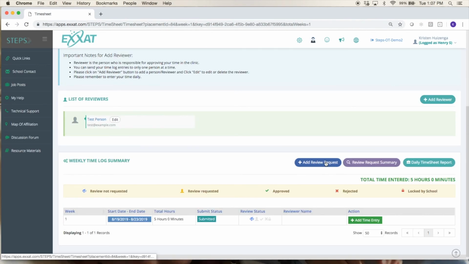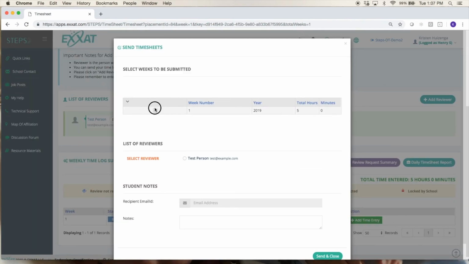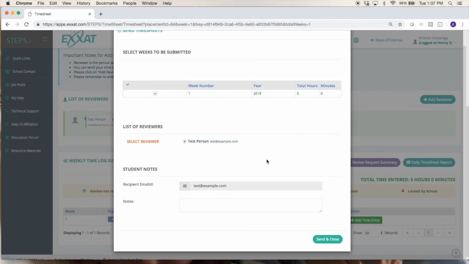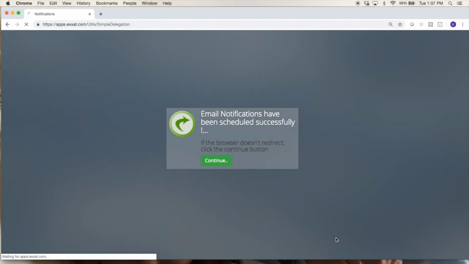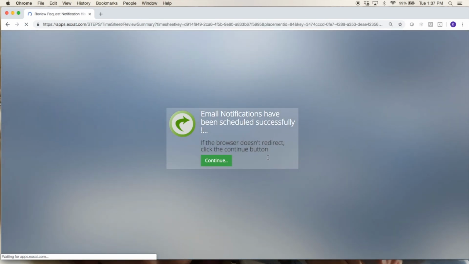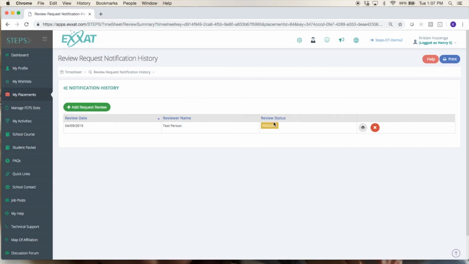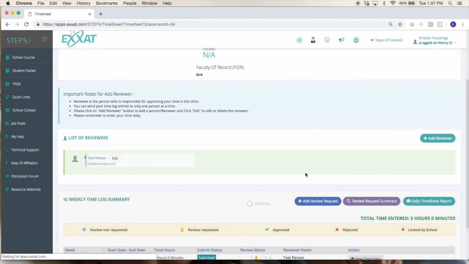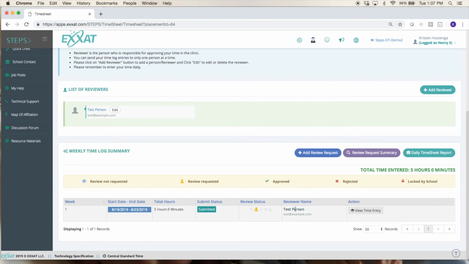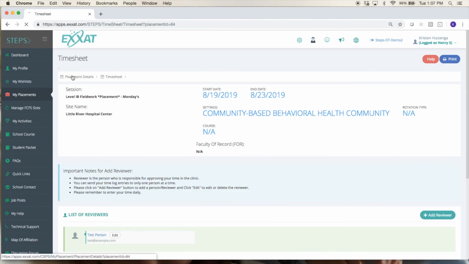So you'll see here you can add a review request, indicate which week, which reviewer, and you can put some notes about that can go to them in the email, and then send, and they're going to get that notification to review your timesheet. And I can see back here now on my timesheet that I've requested review of this timesheet. All right, back to your placement details.